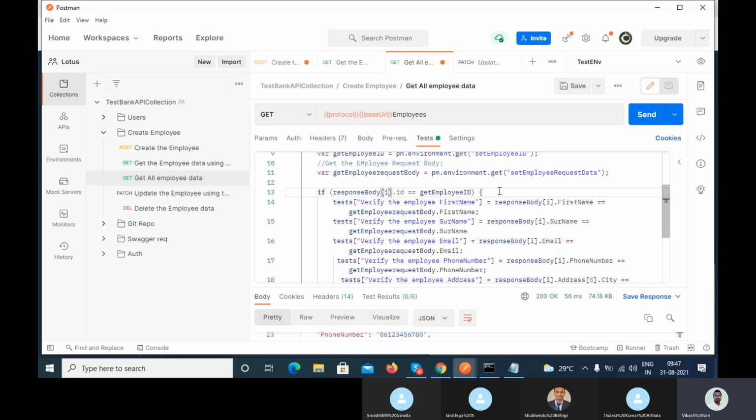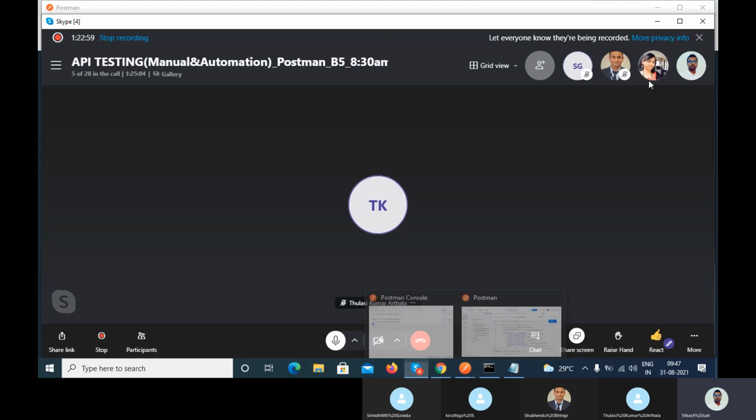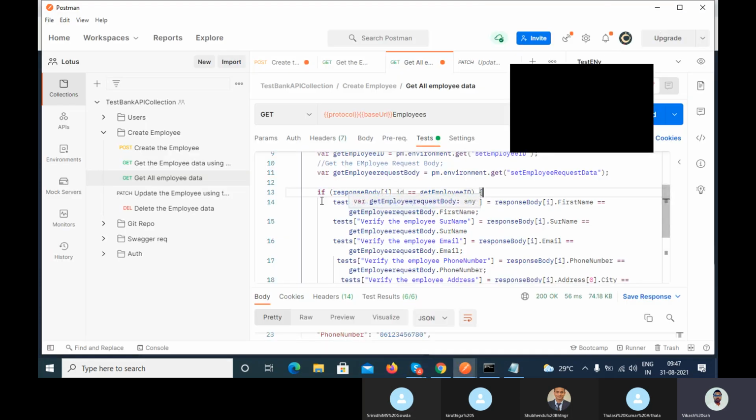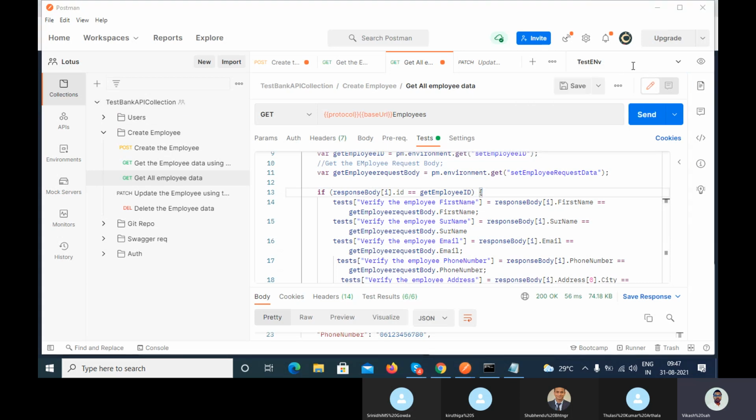Any other question? For all this, it is taking from the environment, right? So that should always be enabled here, right? Because we are using get and set. If you are taking the help of the environment, then you have to make it active. If you don't want to use the environment, then you have one more option that we will discuss in the coming class, that is the collection scope. You can implement all the things inside the collection. In that case, you don't have to use the environment.